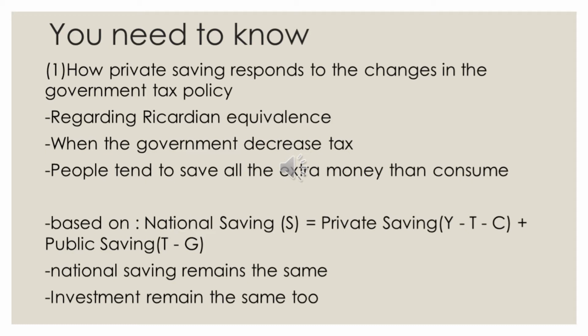Therefore, based on the equation that national saving equals private saving, which is Y minus T minus C, plus public saving, T minus G, the tax decline matches the private saving increase, so national saving remains the same. As national saving equals investment, investment remains the same as well.